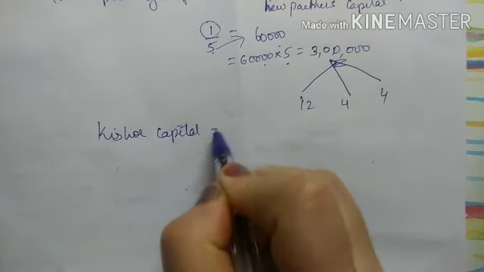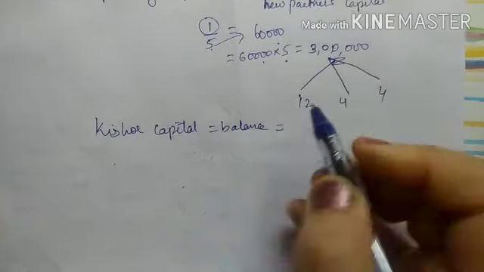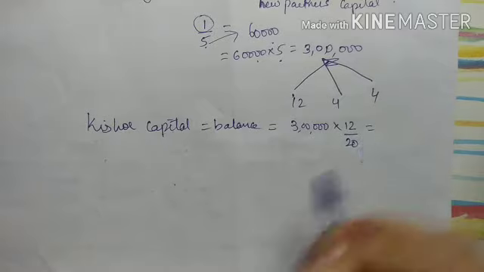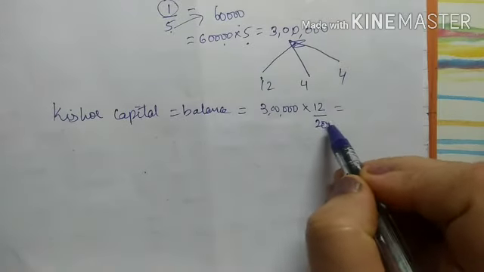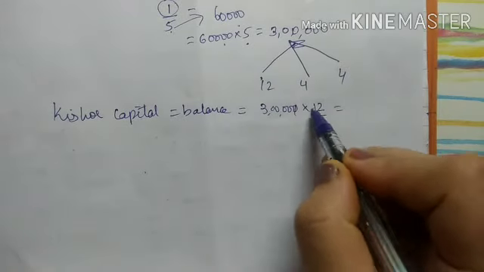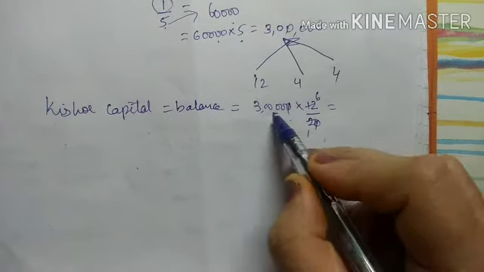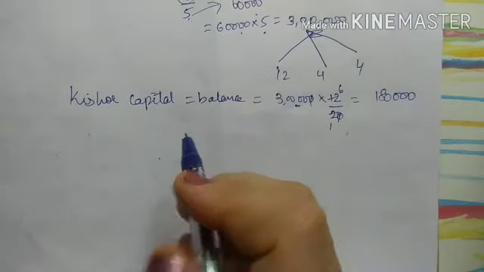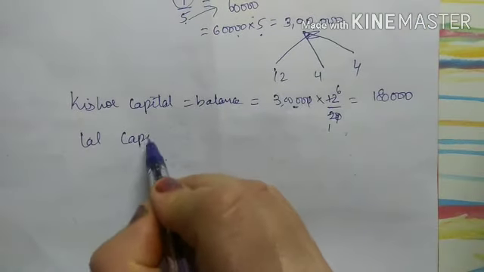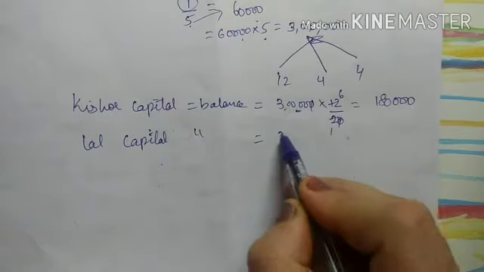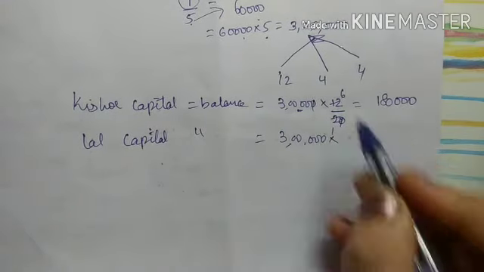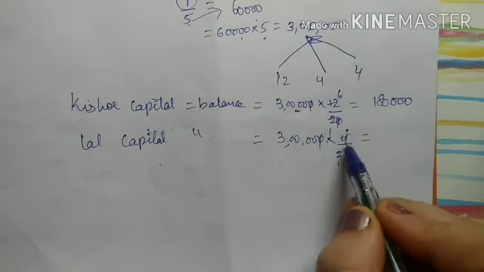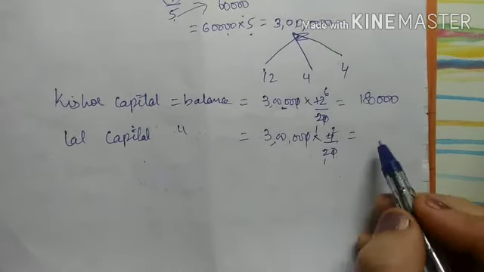capital balance, right? So this will be 3 lakh into 12 upon 20. So that will be 0 0 cancel, 2 ones are 2, 6 are... So it will remain 30,000. 30,000 into 6, 1,80,000. For Lal's capital balance, it will be 3 lakh into 4 upon 20. So again 0 0 cancel, 2 ones are 2. So 30,000 into 2 is what?